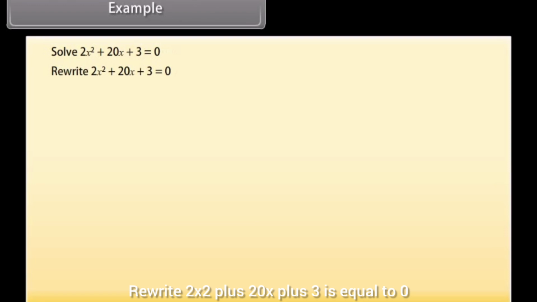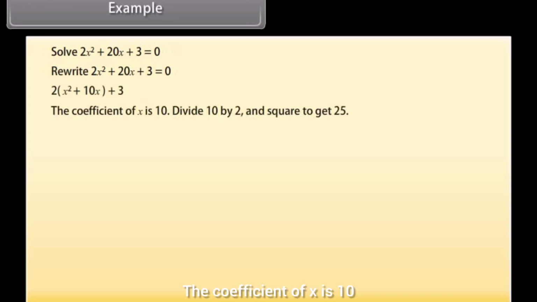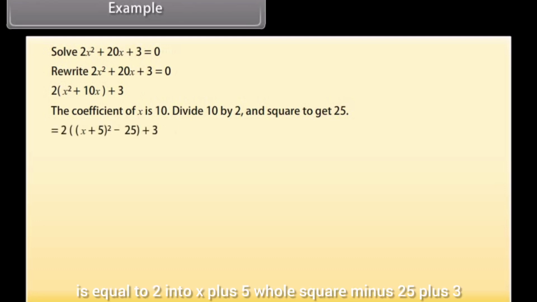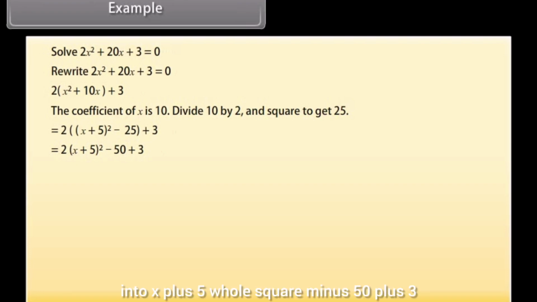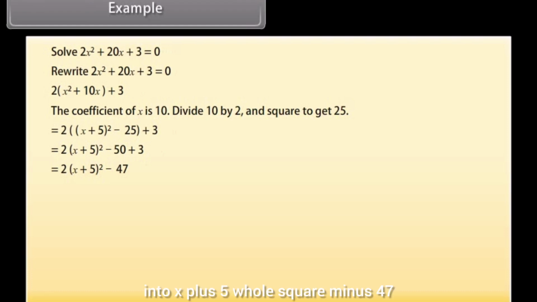Example. Solve 2x² + 20x + 3 = 0. Rewrite 2x² + 20x + 3 to get x² on its own: 2 into (x² + 10x) + 3. The coefficient of x is 10. Divide 10 by 2 and square to get 25. This is equal to 2 into (x + 5)² − 25 plus 3, which equals 2 into (x + 5)² − 50 + 3, which equals 2 into (x + 5)² − 47.